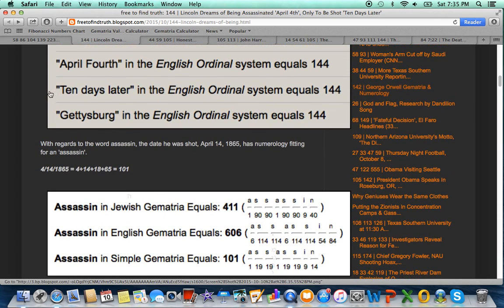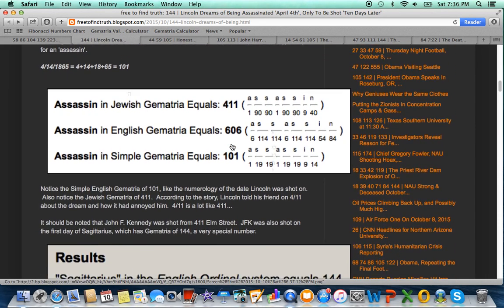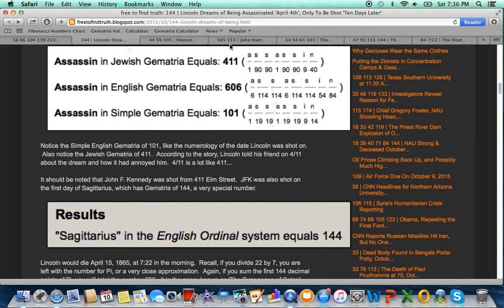Also, with regards to 144, Lincoln is best remembered for his Gettysburg Address. Gettysburg has this gematria of 144. We'll talk a little bit more about the Gettysburg Address in a moment. But these numbers repeat all throughout history.